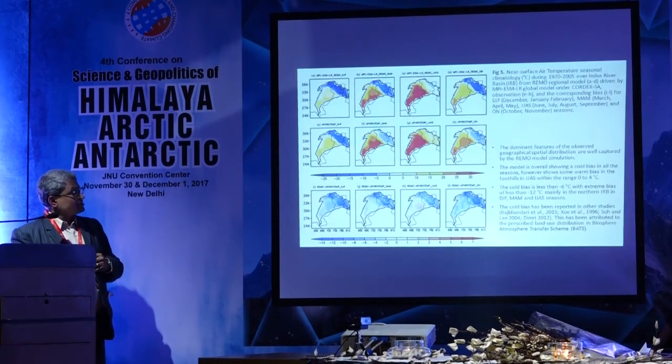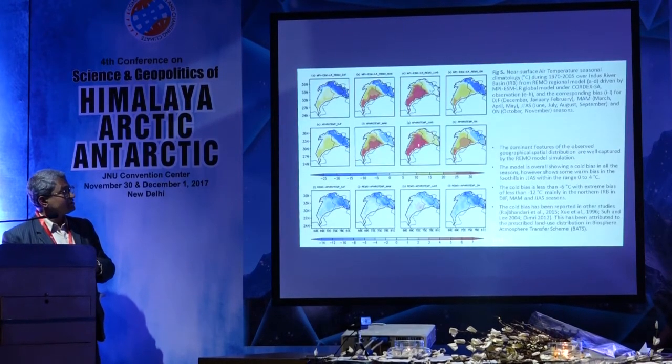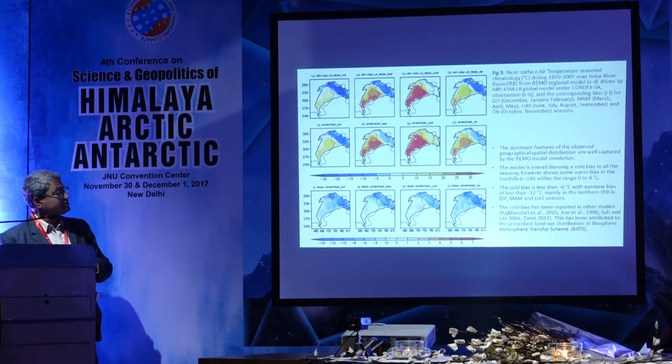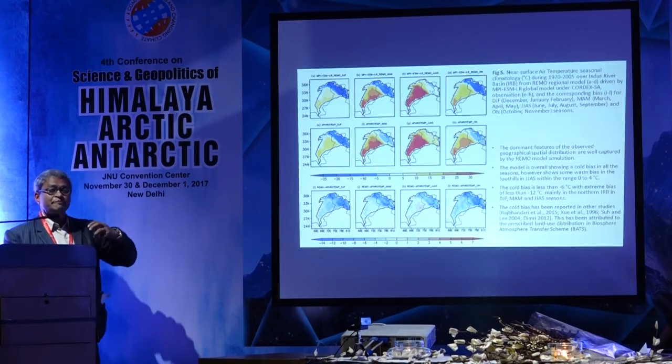Coming to the temperature, it is warming. It is showing higher temperature in observation particularly, and at higher elevation we have lower temperature.